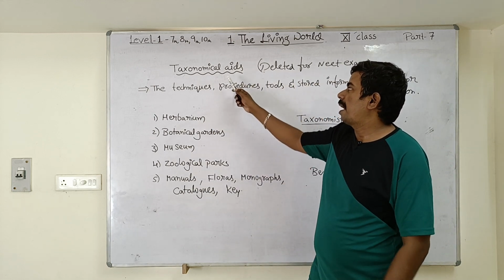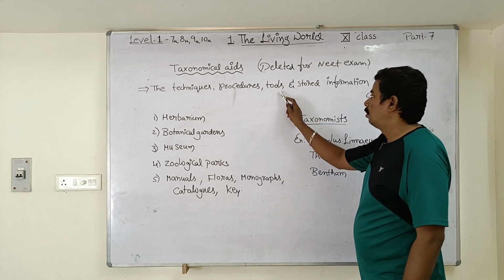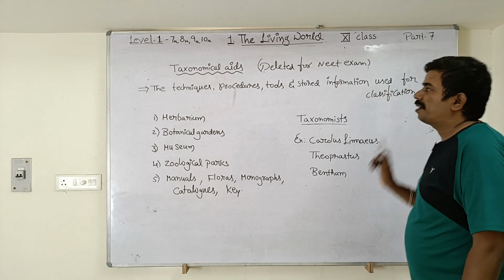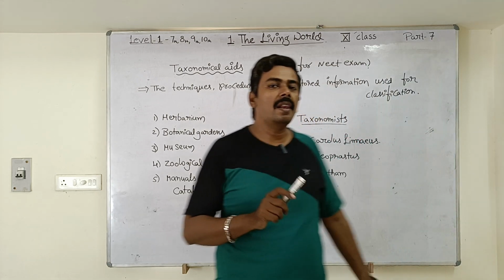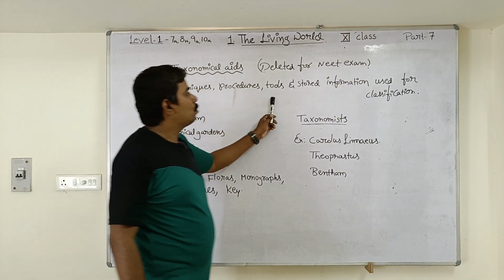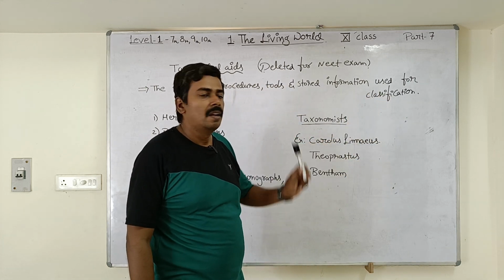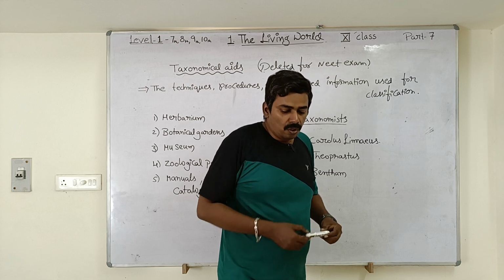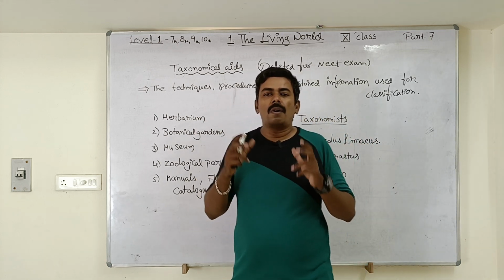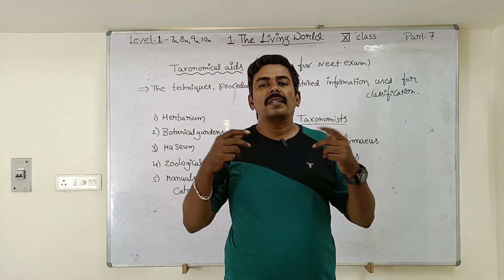So what are taxonomical aids? The techniques, procedures, tools and stored information used for classification are called taxonomical aids. I will make you understand simply like this, students. If a teacher wants to teach some concept to you, the teacher will use certain devices.